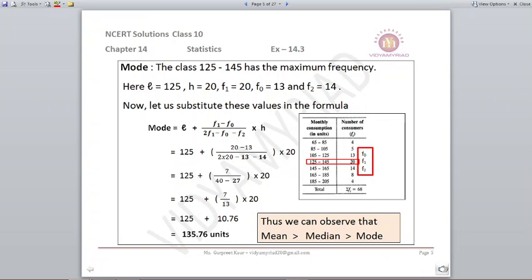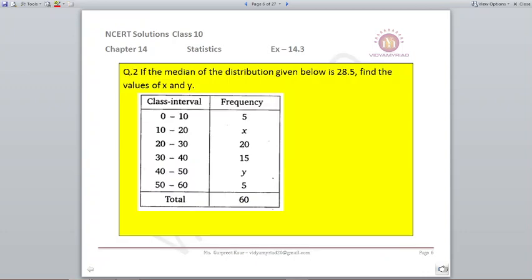135.76 units. So on finding the mean, median and mode, from the information we get that the mean value is greater than the median and the median value is greater than the mode.